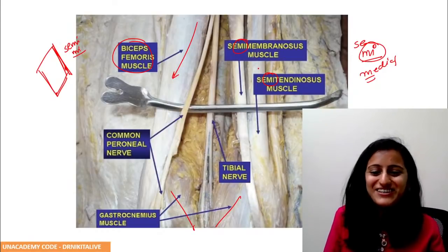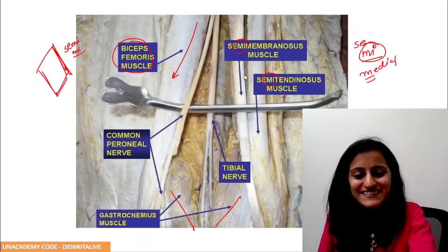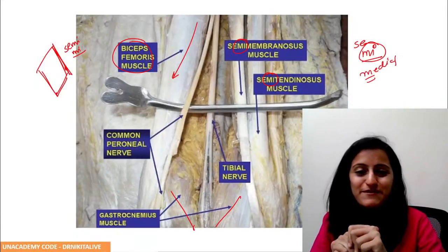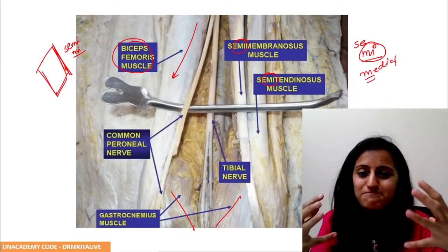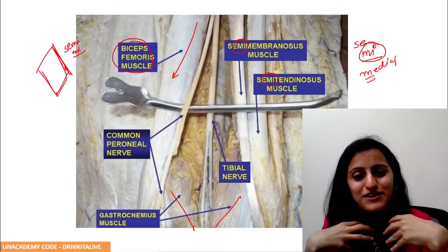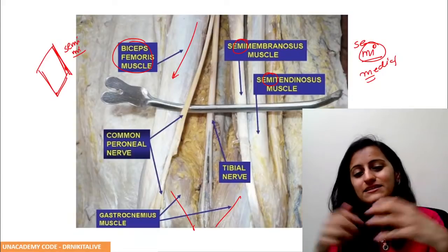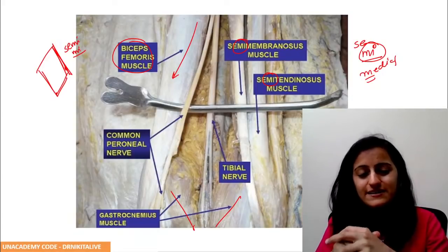So that is your popliteal fossa, and I think that completes the 10 questions in the cadaveric images that we have discussed, right from the upper limb, head and neck, the thorax and the lower limb, whatever are the most important at least, including the cranial nerves. That is what we had discussed.